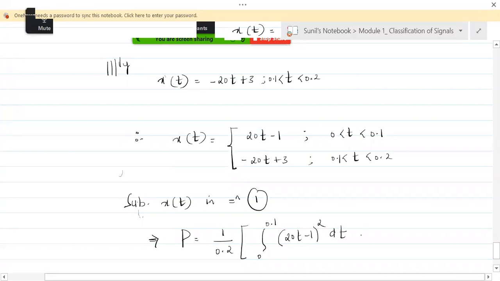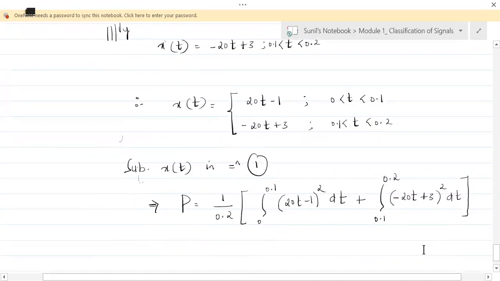dt. Plus, we have another range which goes from 0.1 to 0.2. And from 0.1 to 0.2, it is minus 20t plus 3, and in the equation it is the square of that, minus 20t plus 3 squared dt. Fine.